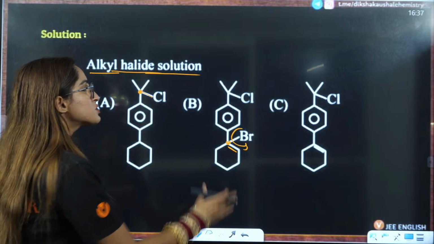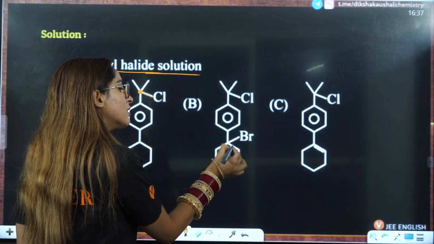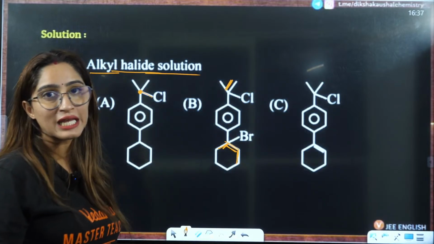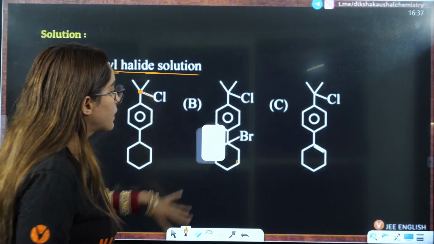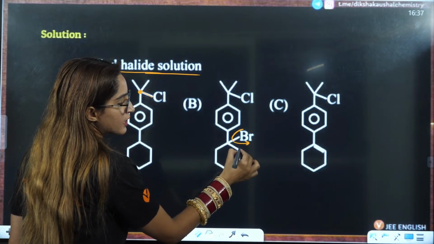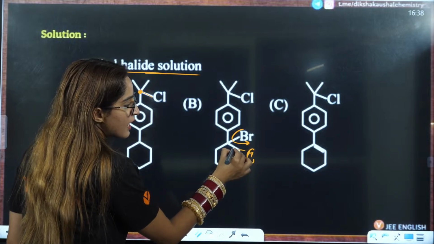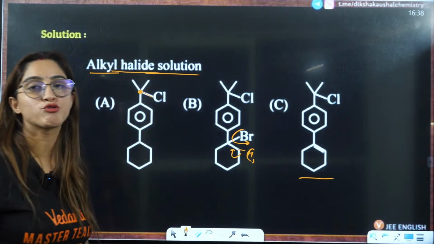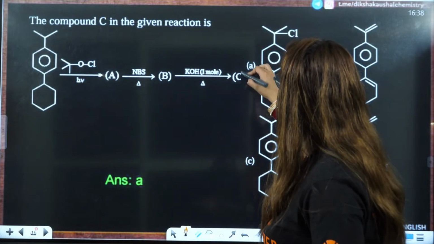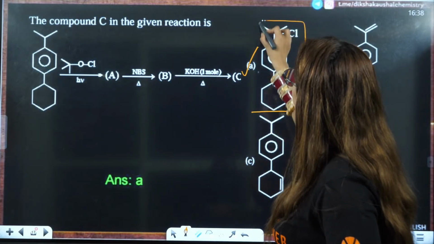A double bond in a ring will be more stable than in the open chain. So that is why the double bond is formed here. That means Br negative is taken out, hydrogen is taken out here, and hence you will have dehydrohalogenation. That is, your answer is going to be A, the correct answer here.